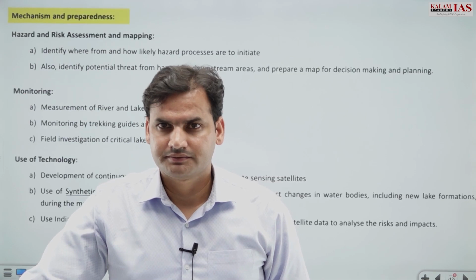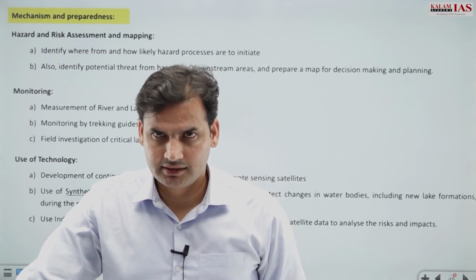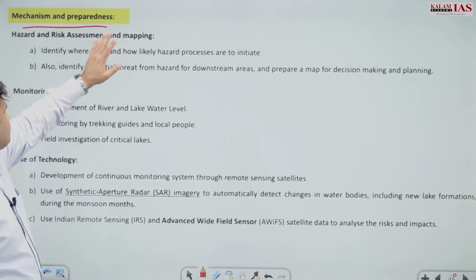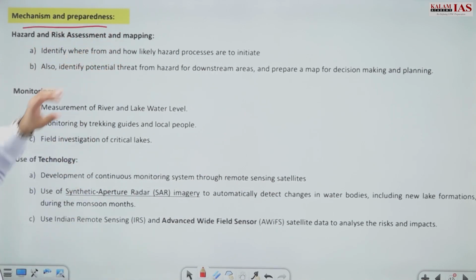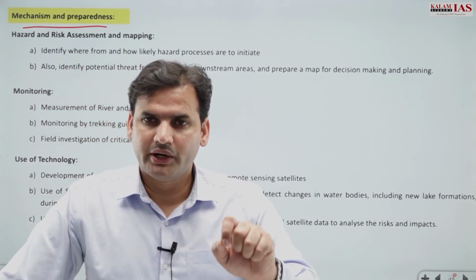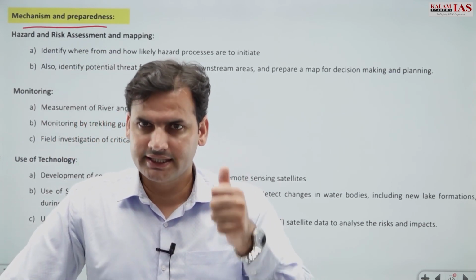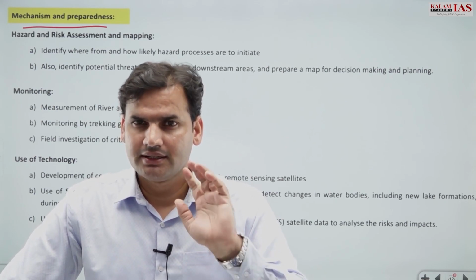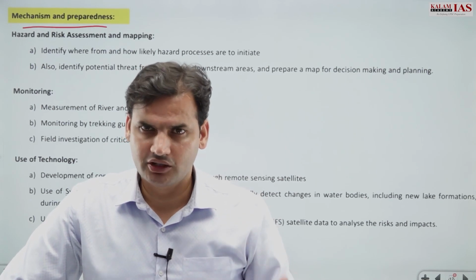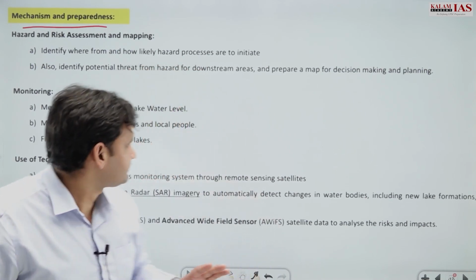Right. So what can be done about this? So what are the mechanisms and preparedness? Be it GLOF, be it any other natural disaster, some points are common. That is the Sendai Framework, right? That is the national NDMA guidelines, National Disaster Management Authority guidelines, right?